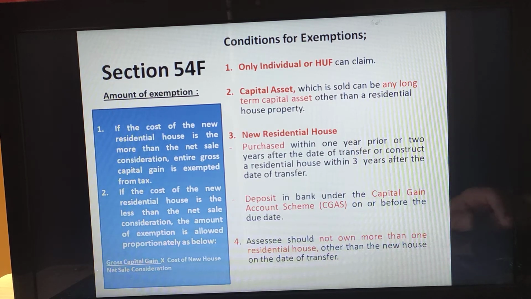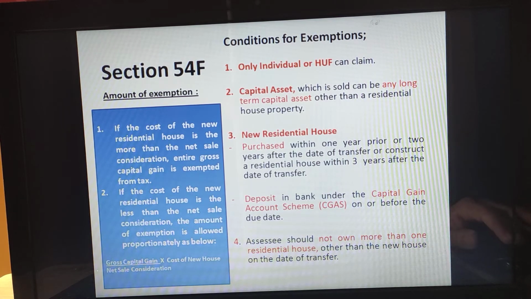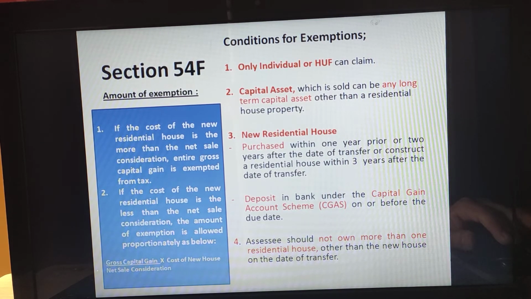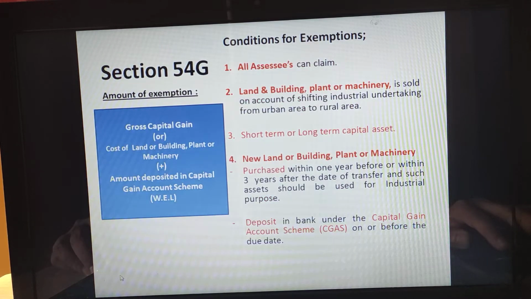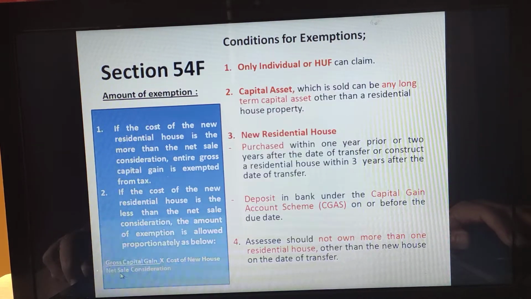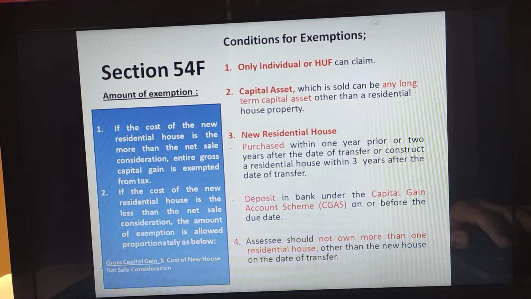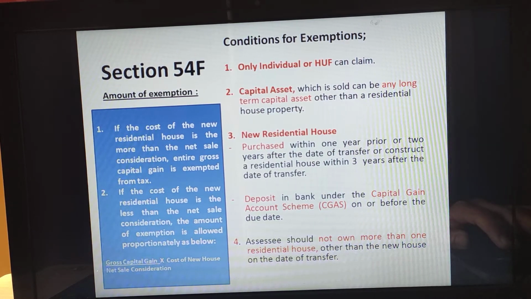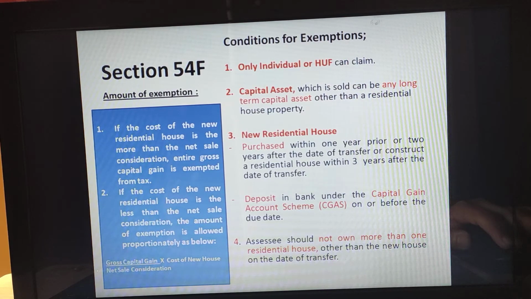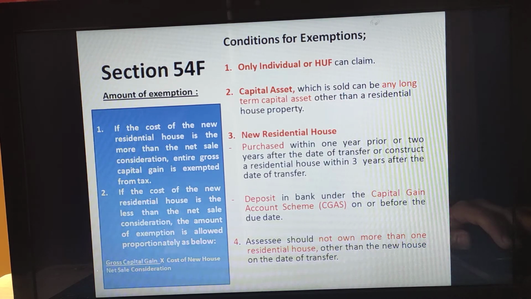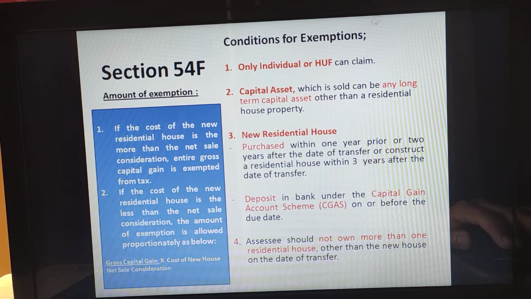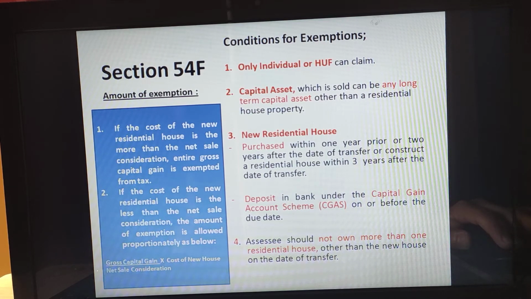Okay, and the second point tells the opposite of this: if the cost of the new house is less than the net sale consideration, the amount of exemption is allowed proportionately following this formula. So you should see this formula here. It is given as gross capital gain multiplied by cost of new house divided by net sale consideration. 2 things you should remember while calculating the amount of exemption under section 54F. First thing is, if the cost of the new house which you are purchasing is more than the net sale consideration,